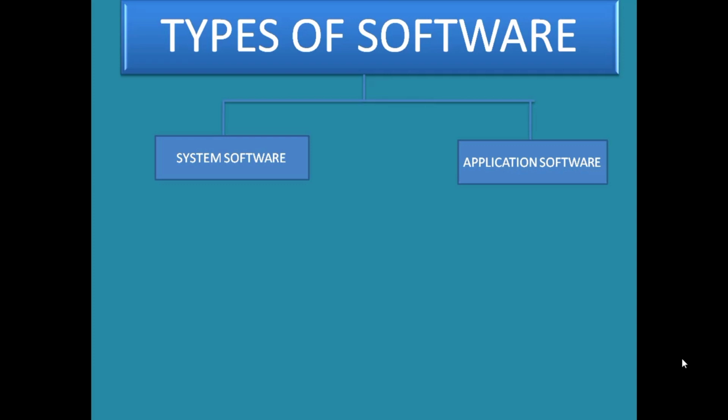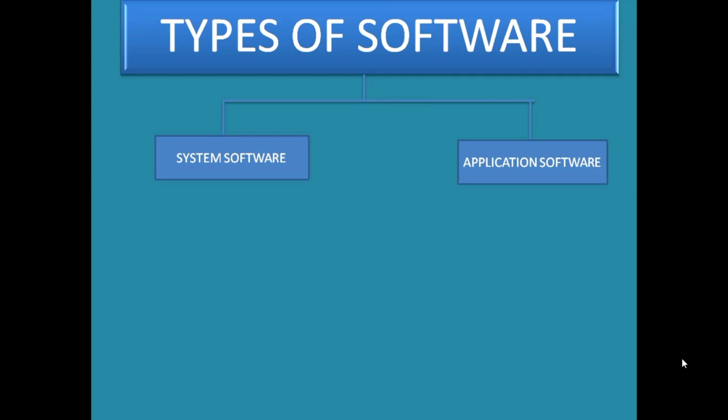Without these softwares, our computer cannot work at all. Whereas application software is developed to make the users' work easier. So without application software the computer can work, but without system software the computer cannot work. That's why the name system software.